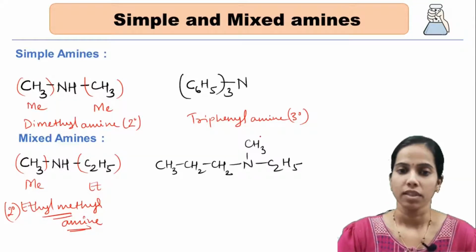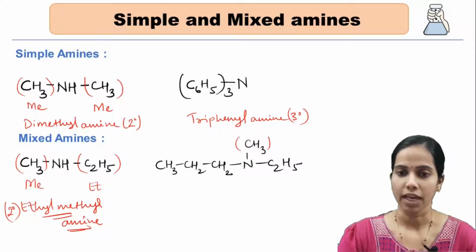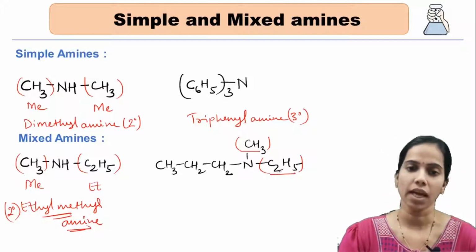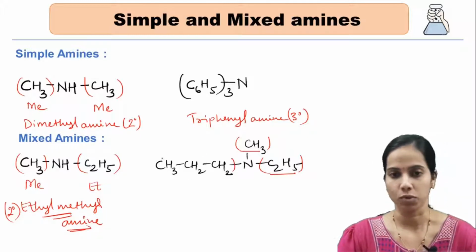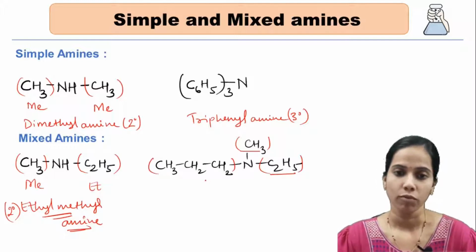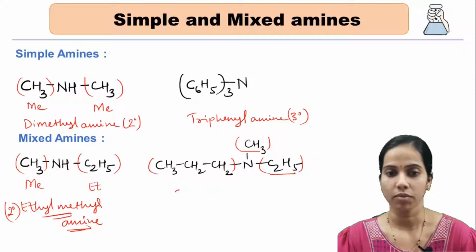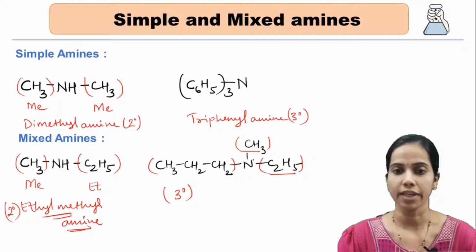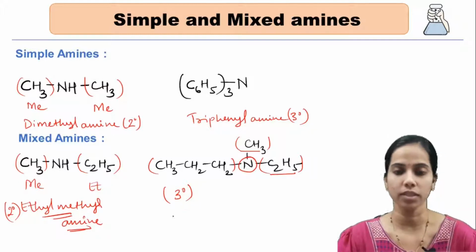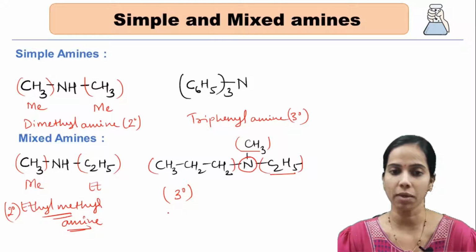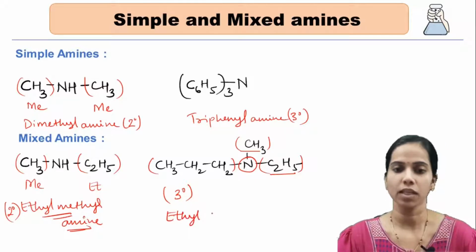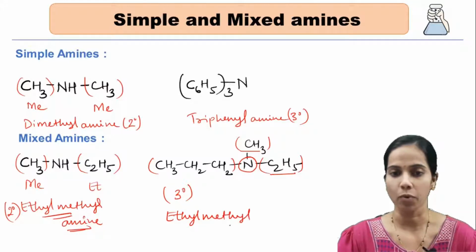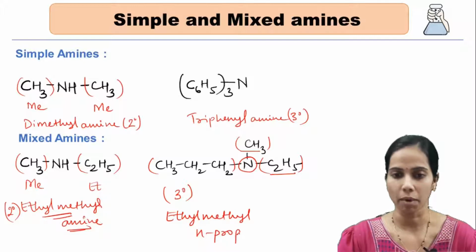As we can see, N is surrounded by 3 different alkyl groups: methyl on top, then ethyl and propyl. So we already know it is a tertiary amine, because N is surrounded by 3 alkyl groups. Naming is in alphabetical order, so we name it ethyl, methyl, N-propyl amine.